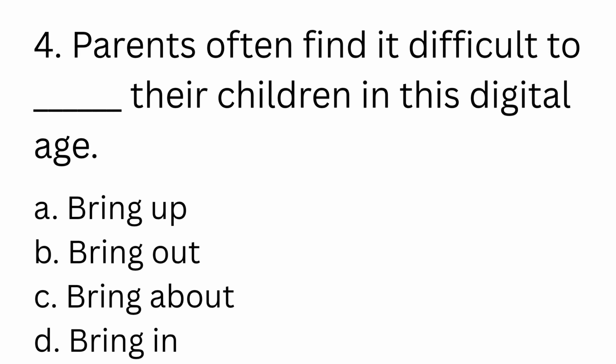Now let us look at the options. Option A is bring up, option B bring out, option C bring about, and option D bring in. Now let us play the game of elimination. Bring in means to introduce. Introduce can be a law or a rule.